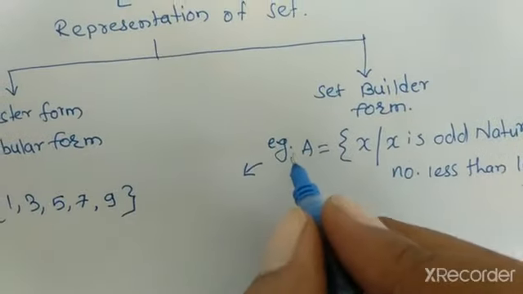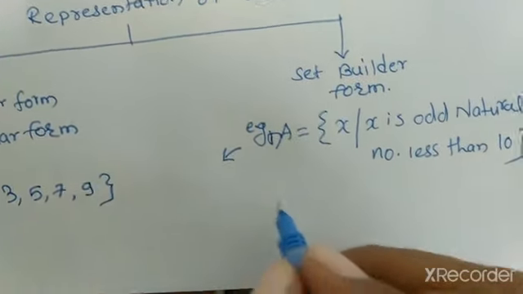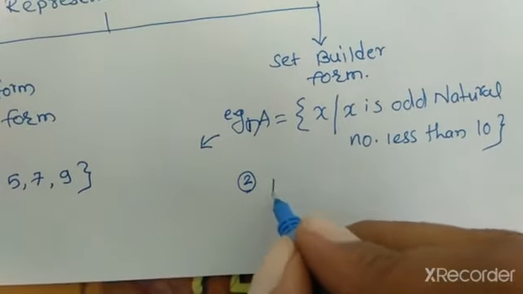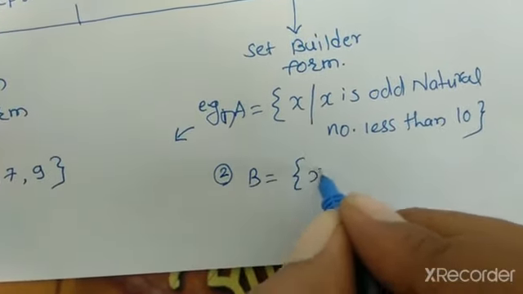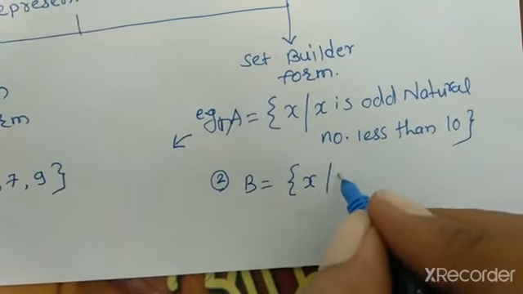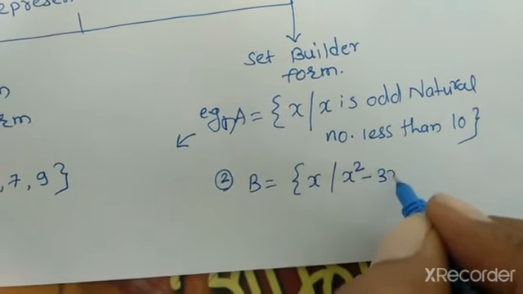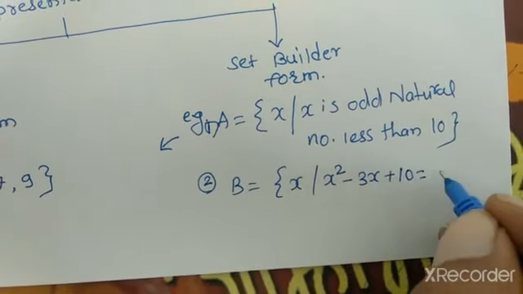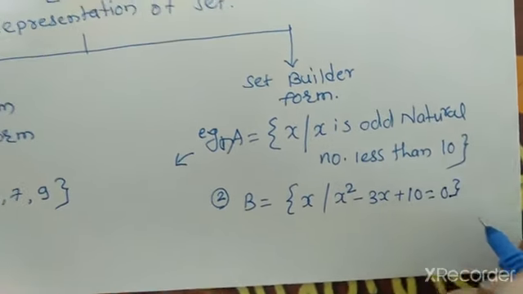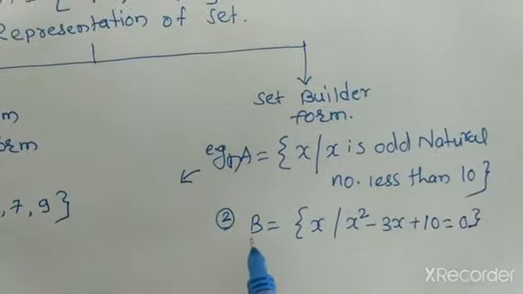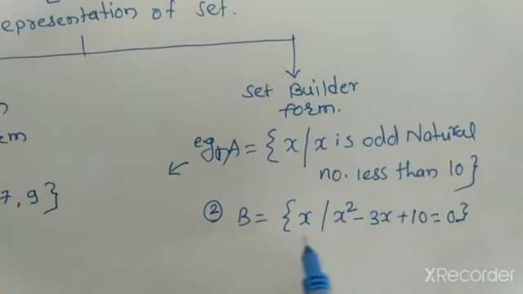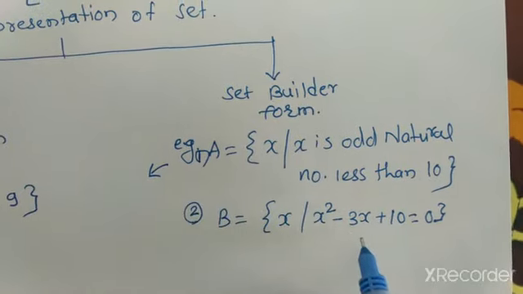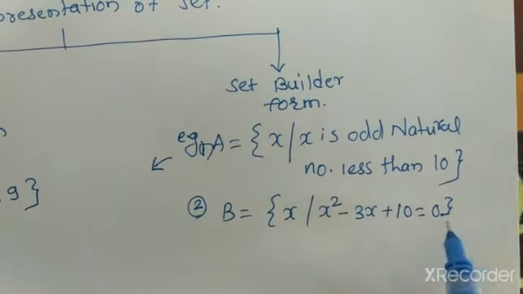Again we take the second example. In the second example, if we consider set B is equal to {x such that x square minus 3x plus 10 is equal to 0}. Now this is a set builder form of the set B.